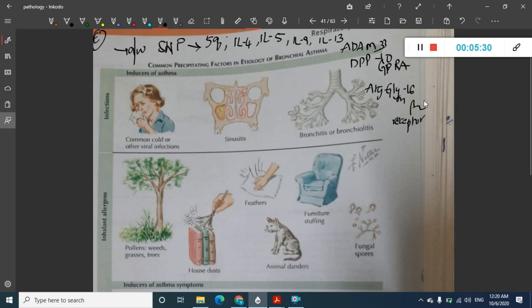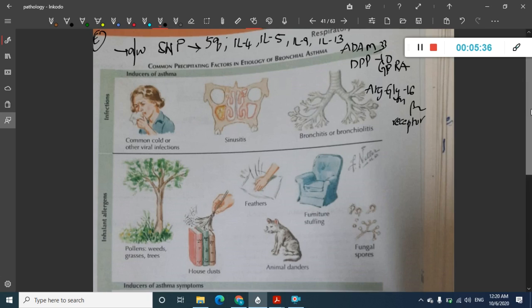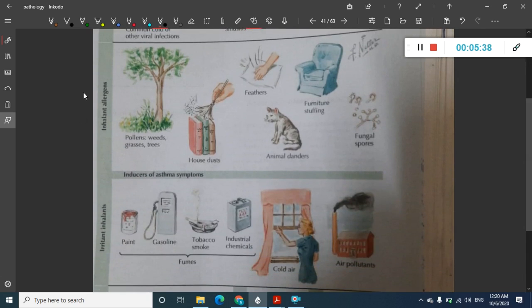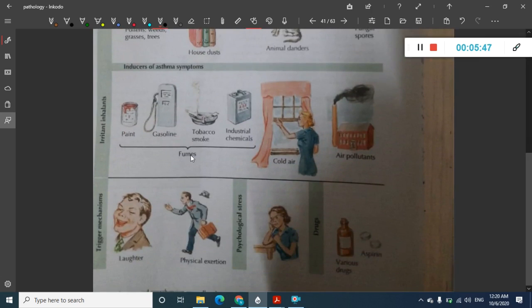Along with that, it is associated with infections like common cold or viruses, sinusitis, bronchitis or bronchiolitis. It is associated with inhaled allergens like pollen, house dust, feathers, animal dander, or fungal spores. It is associated with irritants which produce fumes. The fumes can be from paint or gasoline or tobacco smoke or industrial chemicals.